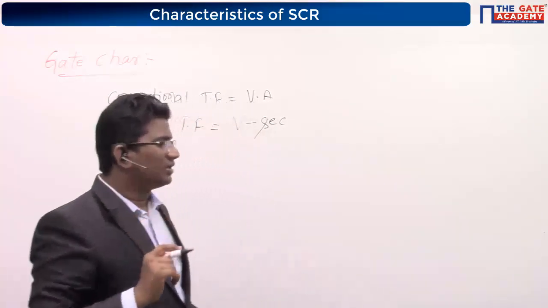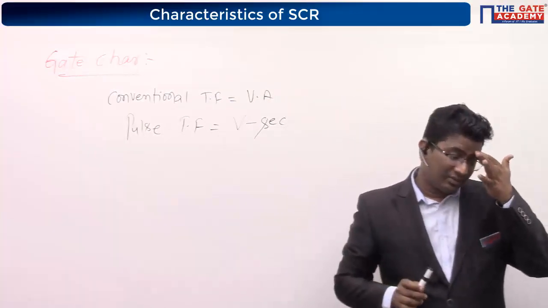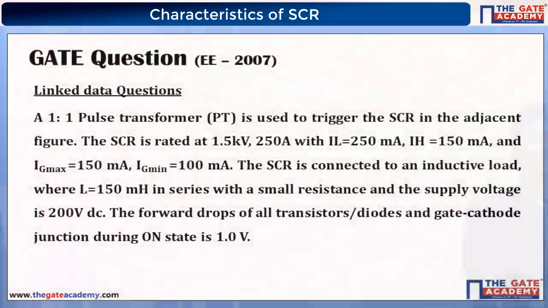Now we will solve one GATE question based on this. Let's take the question. Look at the question on your secondary screen. He has given the data like this: a 1:1 pulse transformer is used to trigger the SCR in the adjacent figure. This is the circuit they have given. He is using one pulse transformer. Look at the turns ratio, both are the same.